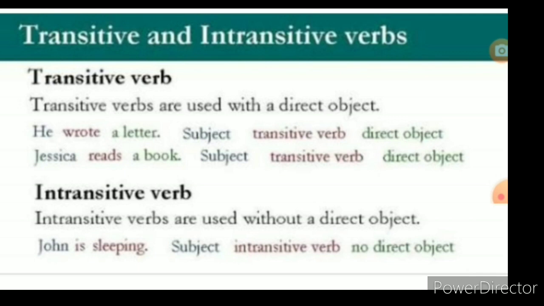But intransitive verb, see: it doesn't have an object. See the down, intransitive verbs are used without a direct object. For example, John is sleeping. John is the subject, is sleeping is the verb. That's all. Is there any object next to it? No. So an intransitive verb doesn't have an object.